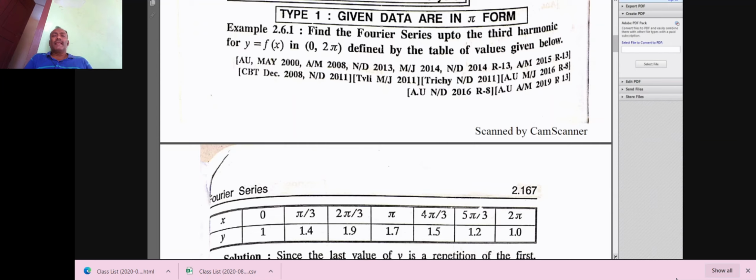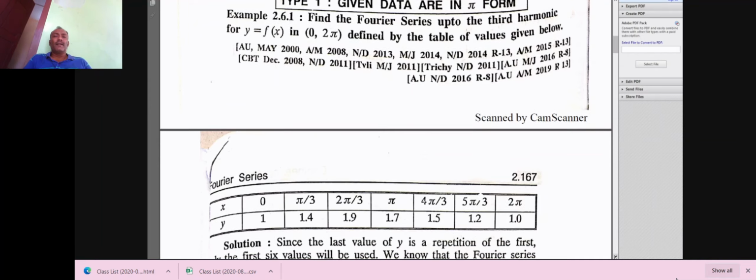Find the Fourier series up to the third harmonic for y equal to f of x in the interval 0 to 2 pi defined by the table of values given below. This is important.